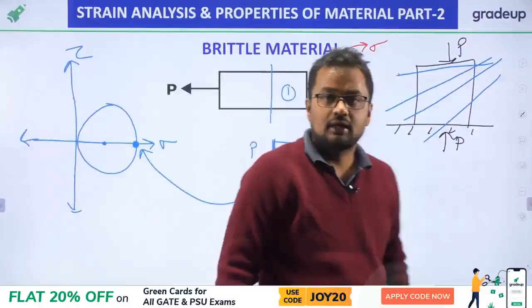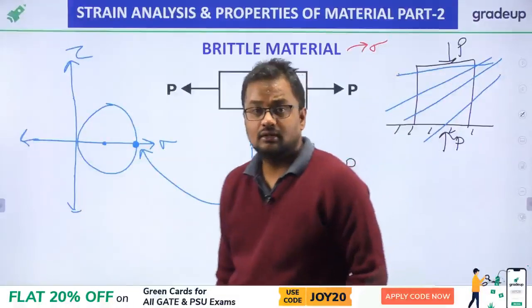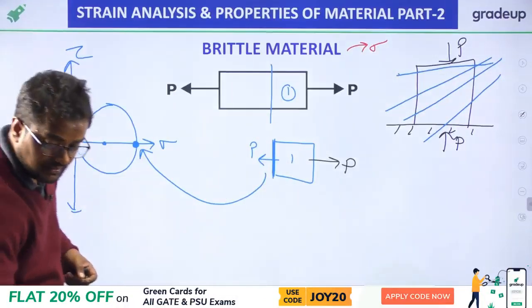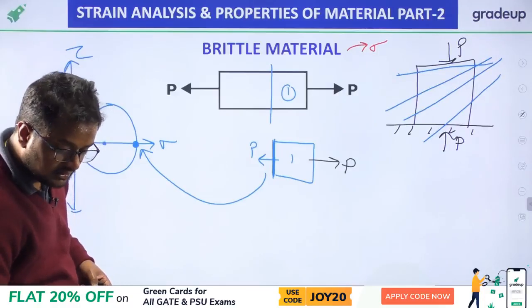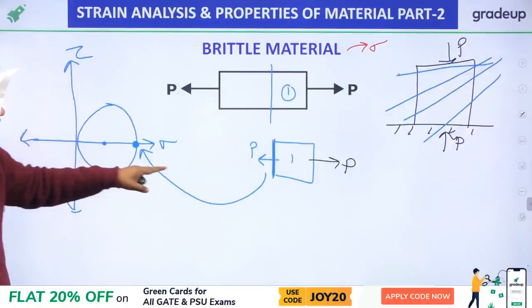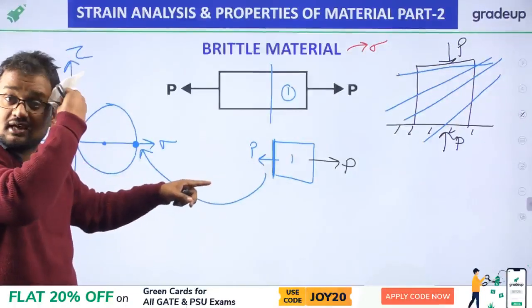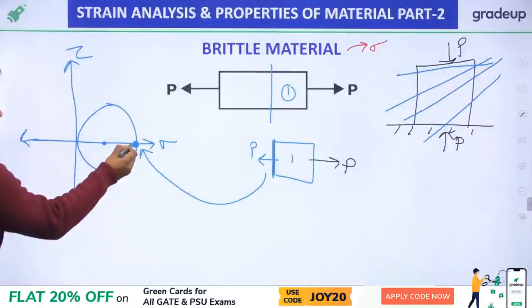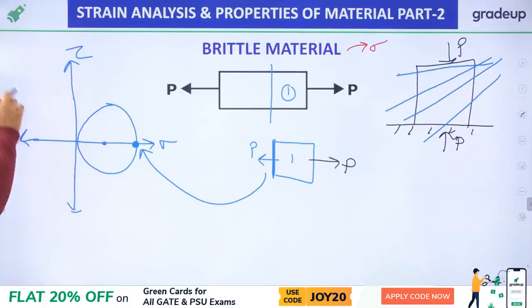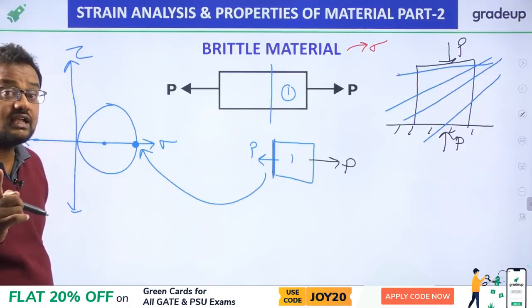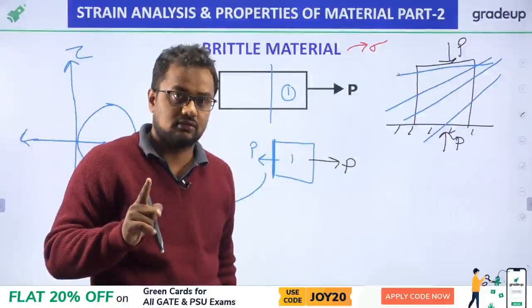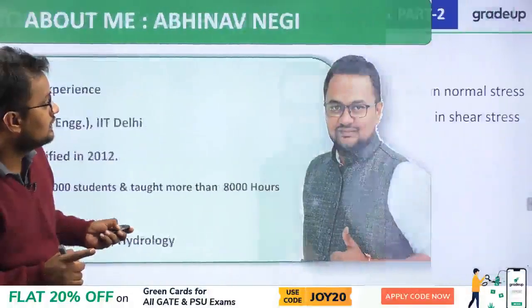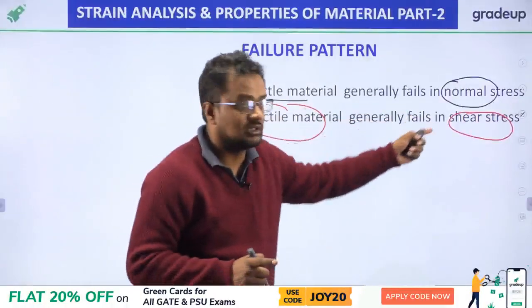Now, this plane will be this point, and in this there will be normal stress. Here P is causing normal stress, and there is no shear stress. Tau is 0, so the y-axis value is 0. Now, brittle material fails in normal stress. I have already told you that brittle material fails in normal stress.